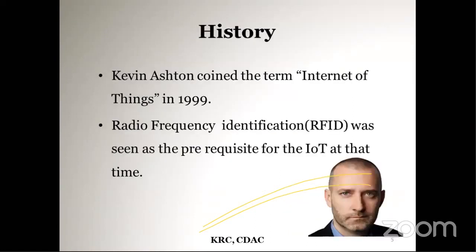Coming to the history of IoT, the idea of adding sensors and intelligence to basic objects was discussed throughout the 1980s and 1990s onwards. Kevin Ashton first coined the name Internet of Things in 1999, although it took at least another decade for the technology to catch up with the vision. Adding RFID tags to expensive pieces of equipment to help track their location was one of the first IoT applications at that time.